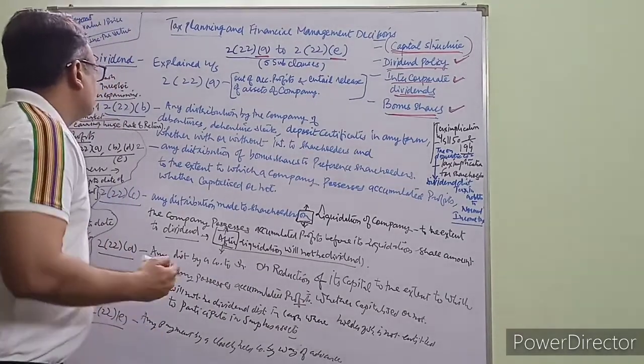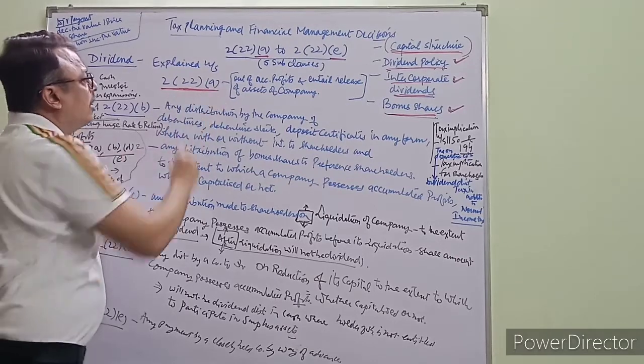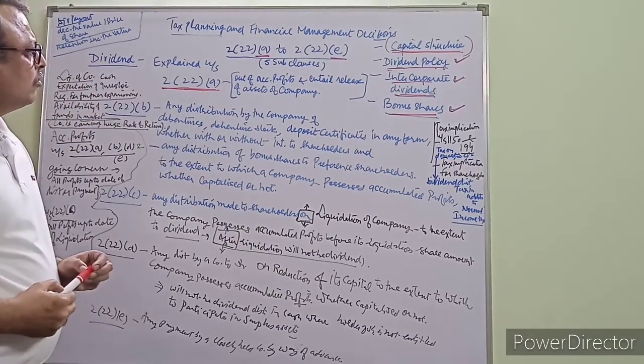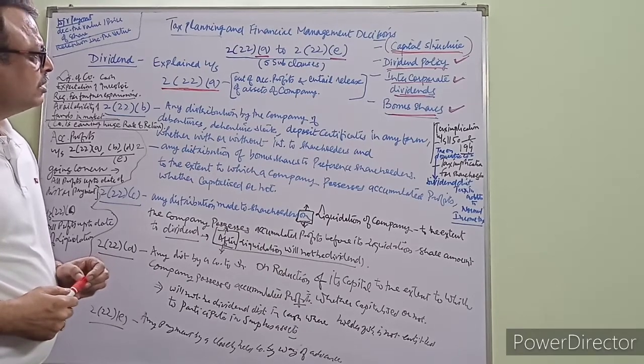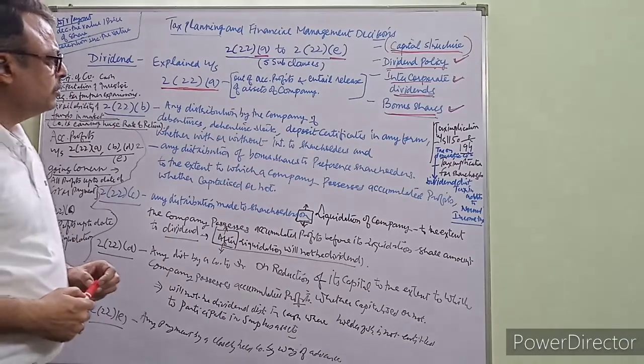Now first is section 2 subsection 22 subclause A. Any distribution by the company out of its accumulated profits and entailing release of assets of the company amounts to dividend.